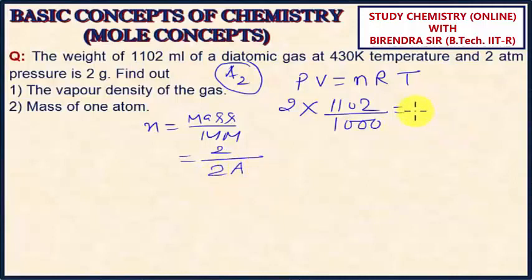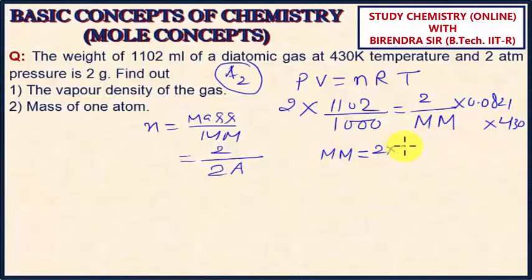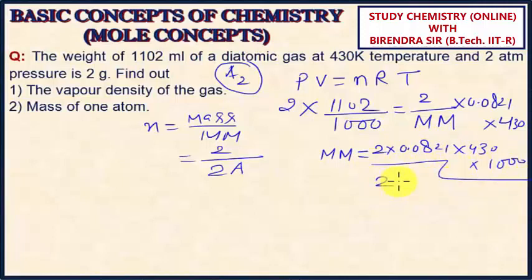So I can write this as 2 upon the molar mass of the diatomic gas into 0.0821 into temperature, given as 430. With the help of this, the molar mass will be 2 into 0.0821 into 430 into 1000 upon 2 into 1102.